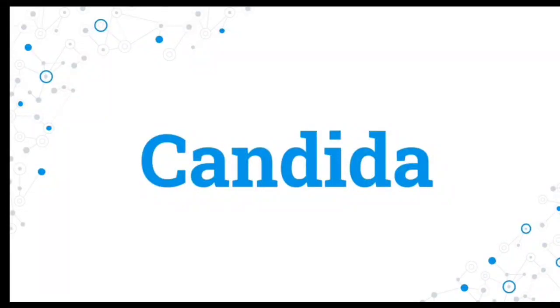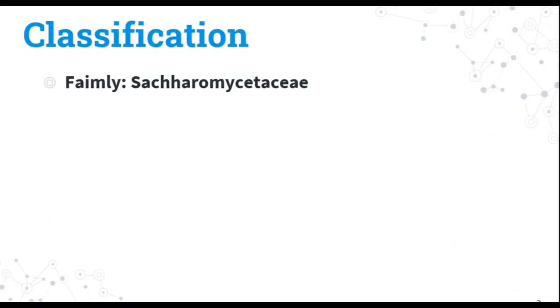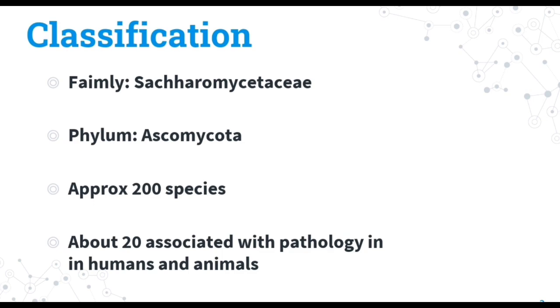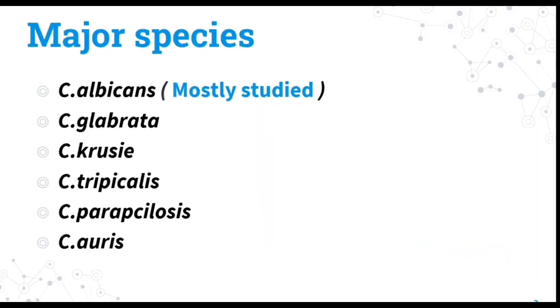Today I'm here to present my topic, Candida. So first, let's talk about its classification. It belongs to family Saccharomycetaceae, phylum Ascomycota, which have approximately 200 species. About 20 species are associated with pathogenicity in humans and animals. Here are its major species.